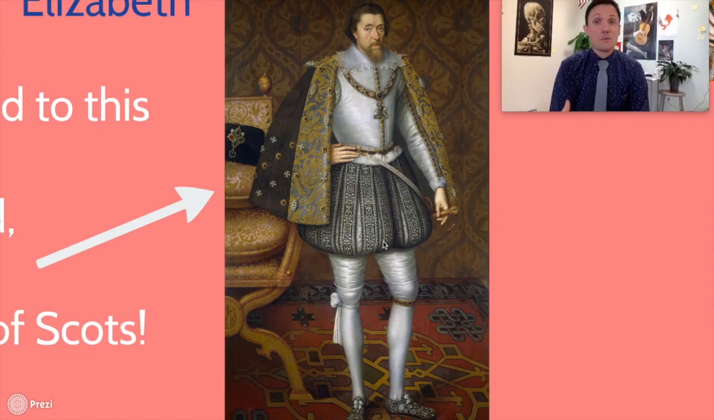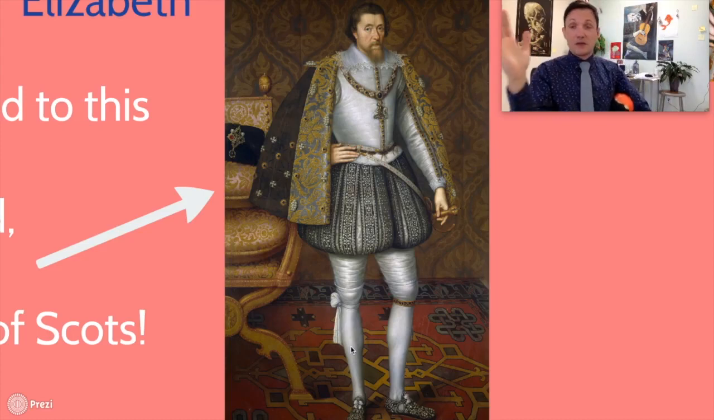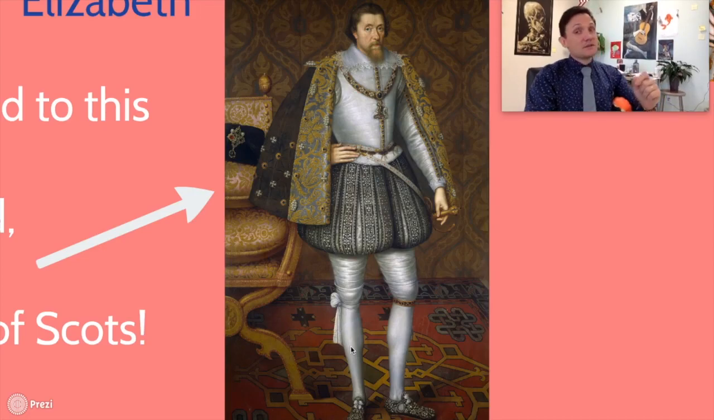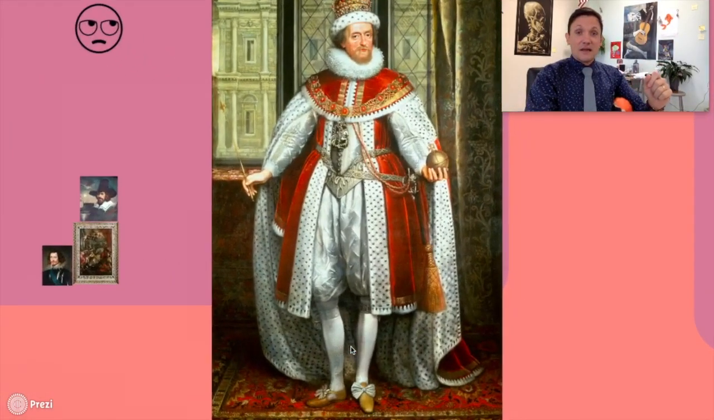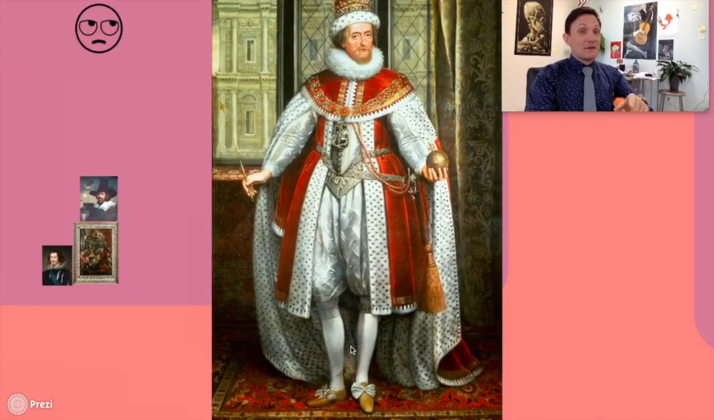He looks like a normal man. He's got dashingly tight pants on because apparently that was the style at the time. Pantyhose were originally made for men to try and show off the curvature of their legs, right? Apparently that was like the big thing, okay? But here's the thing. James is this, but he sees himself as this. What's the big difference between how he is and how he sees himself?